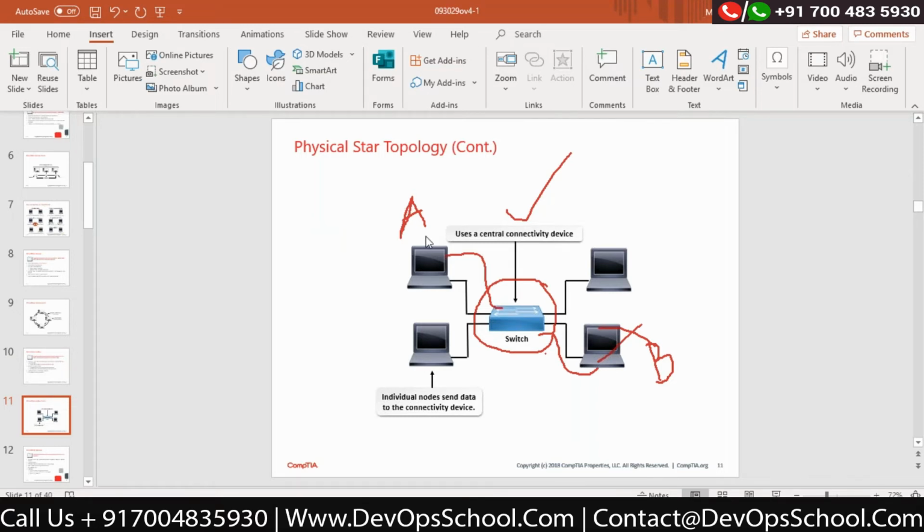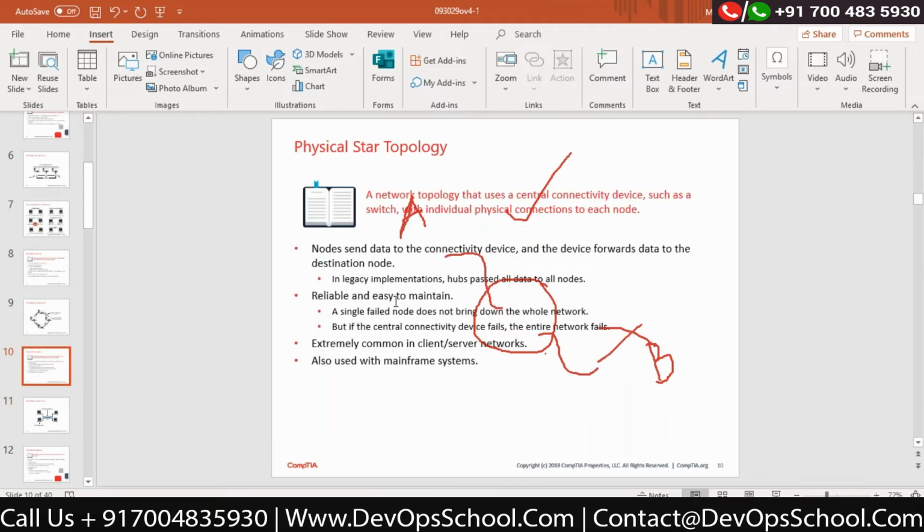Now computer A doesn't need to bother about anything. It sends the data to the switch, then it is the responsibility of that particular device how it will send the data to computer B. That's it. Correct?